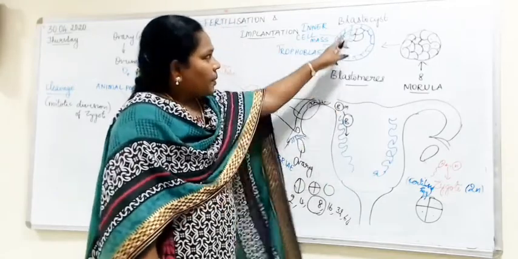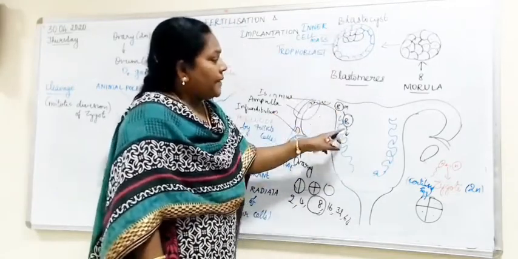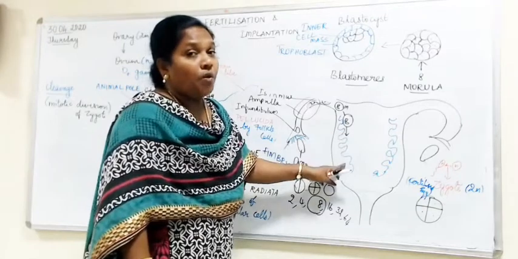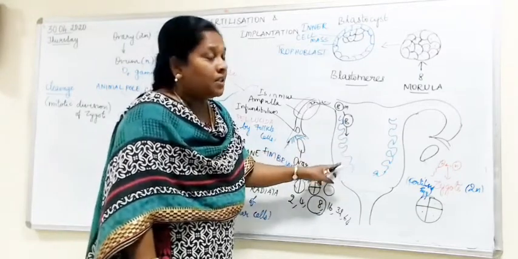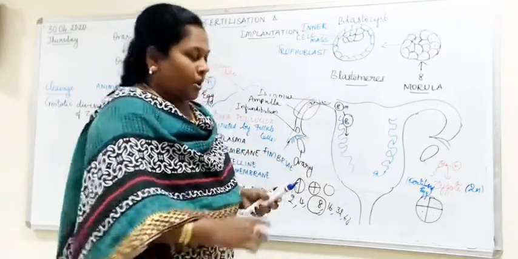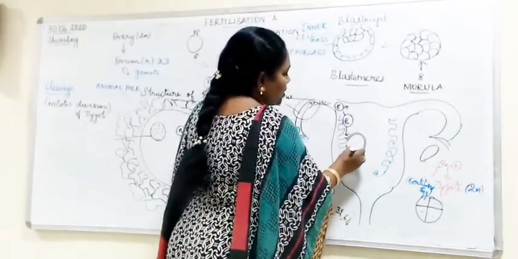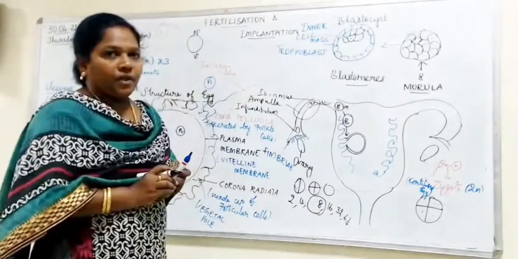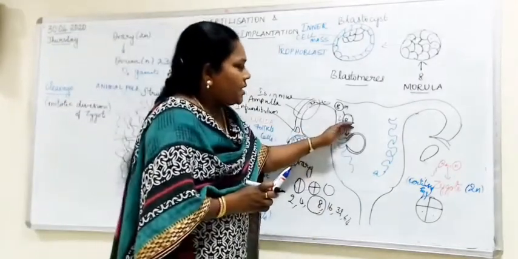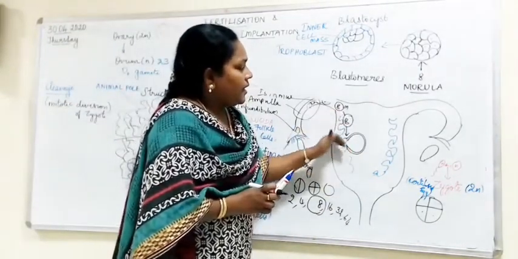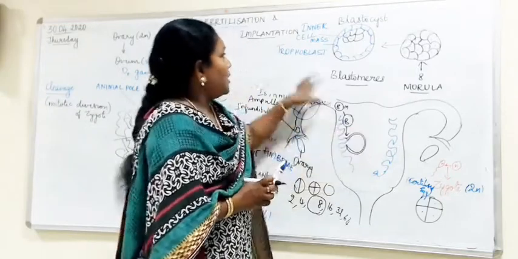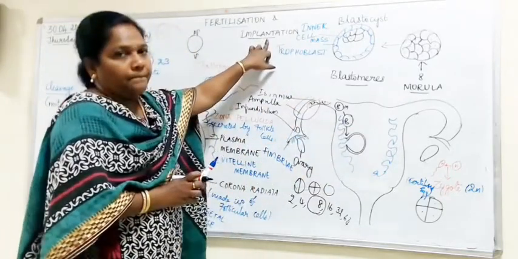So this blastocyst gets embedded in the uterine wall. The inner lining of the uterus is called as endometrium. Okay. So this blastocyst will get embedded in the endometrial wall. When the blastocyst gets embedded in the endometrial wall, this is called as implantation.